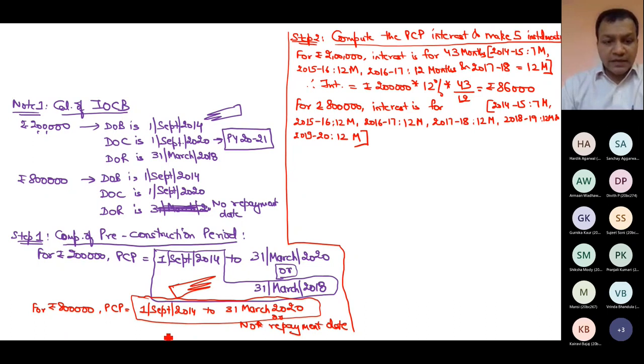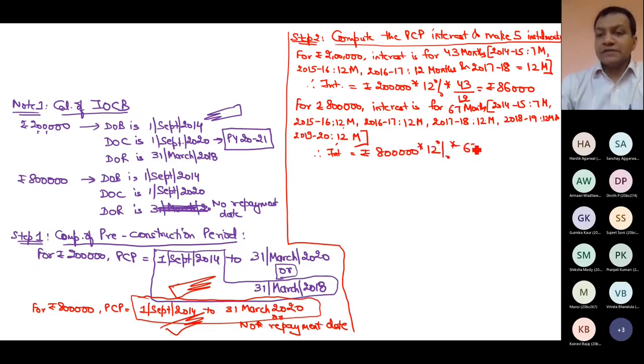Because this is for 8 lakh rupees, this is the period. It ends on 31st March 20. It becomes 1, 2, 3, 4, 5. 12 into 5 is 60, plus 7, 67 months. Therefore, interest on 8 lakh is how much? 8 lakh into 12% into 67 by 12.